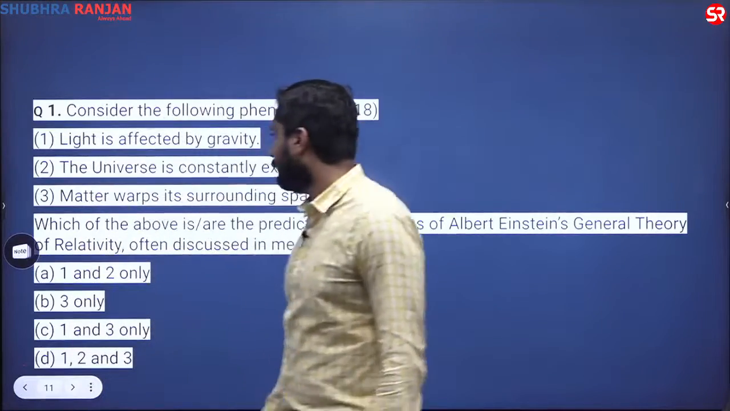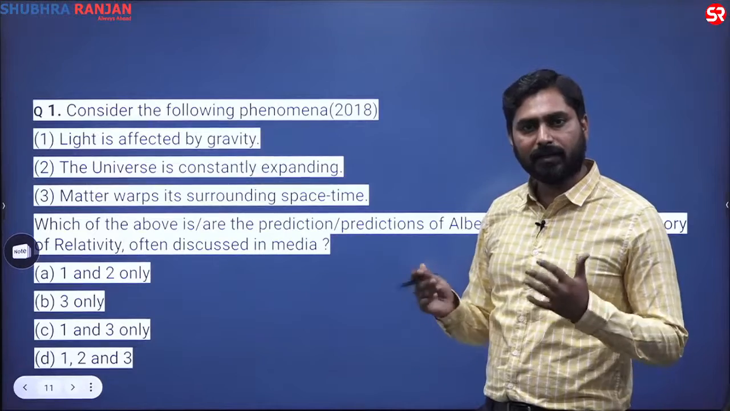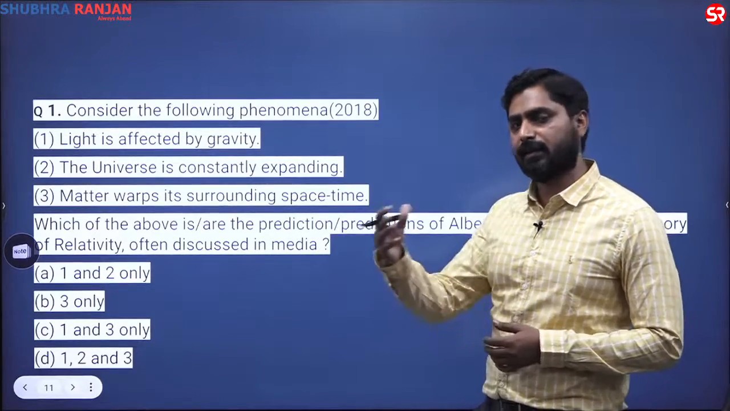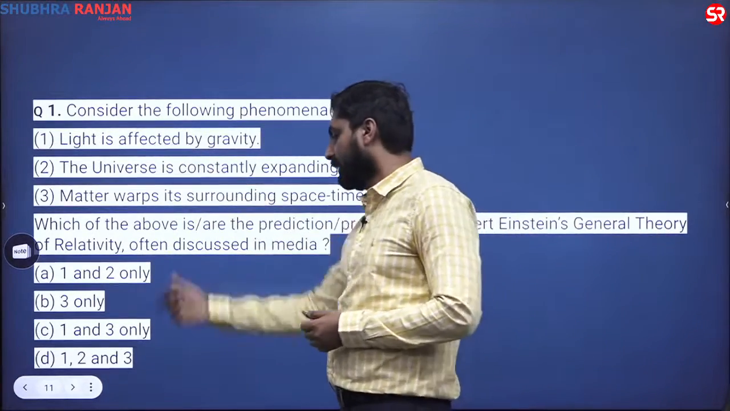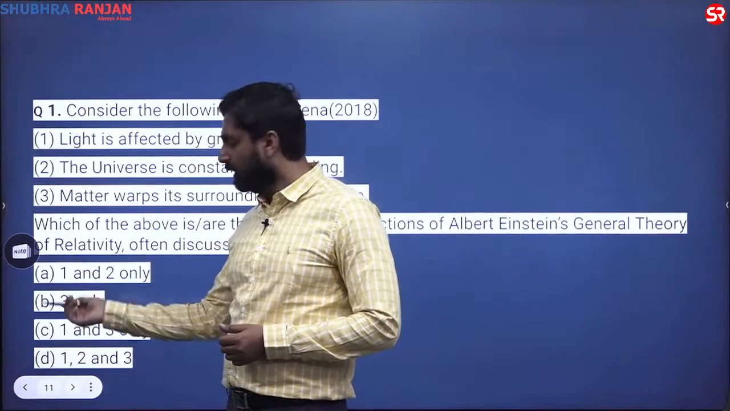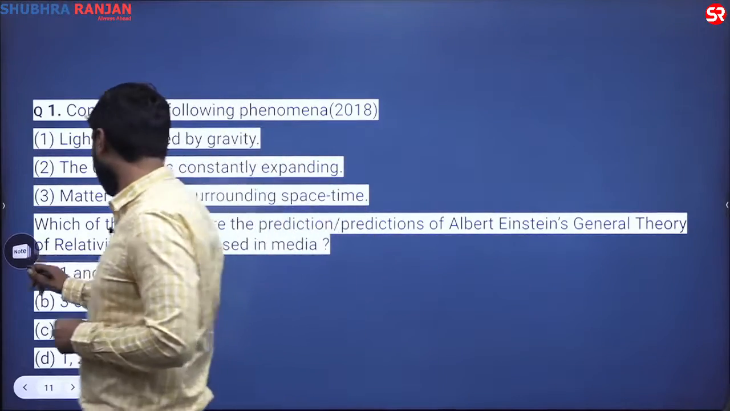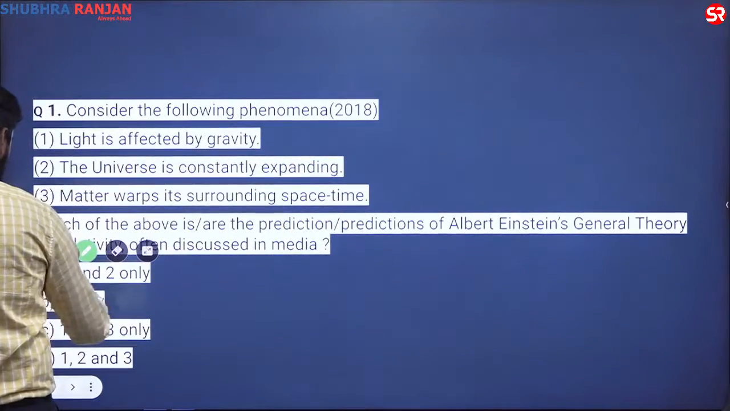This question says that light is affected by gravity. So this we have seen that yes, light is affected by gravity in case of black holes. So does this help? Light is affected by gravity, so it must be there in the options. So it helps you in eliminating one of the options, that is 3 only.